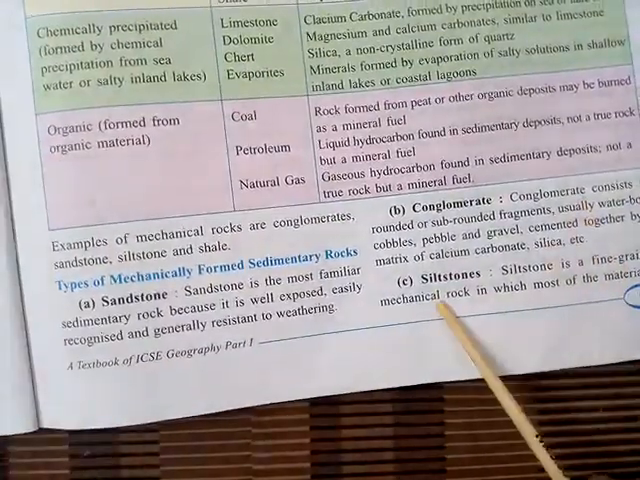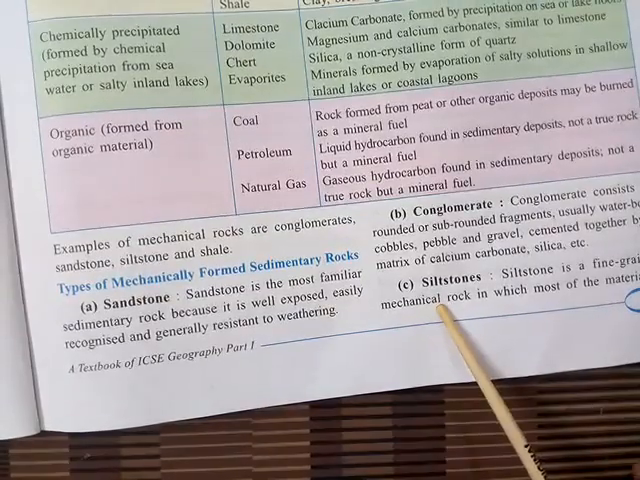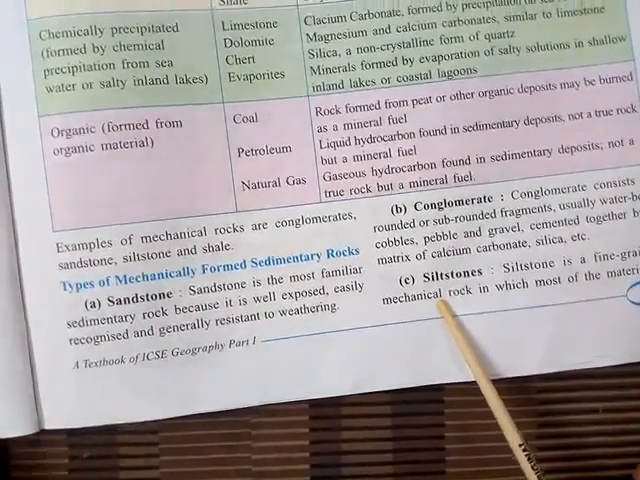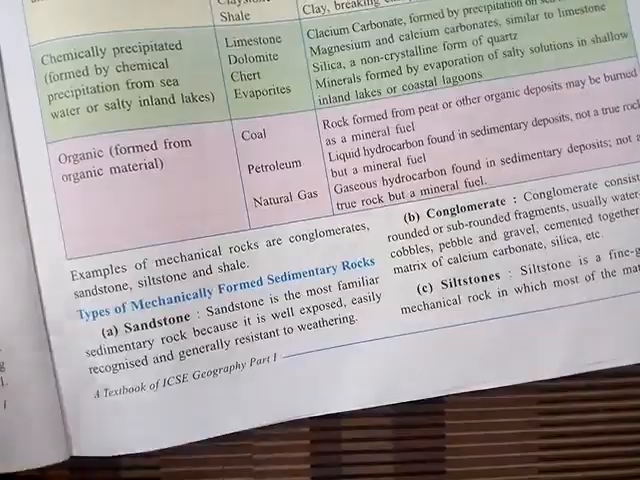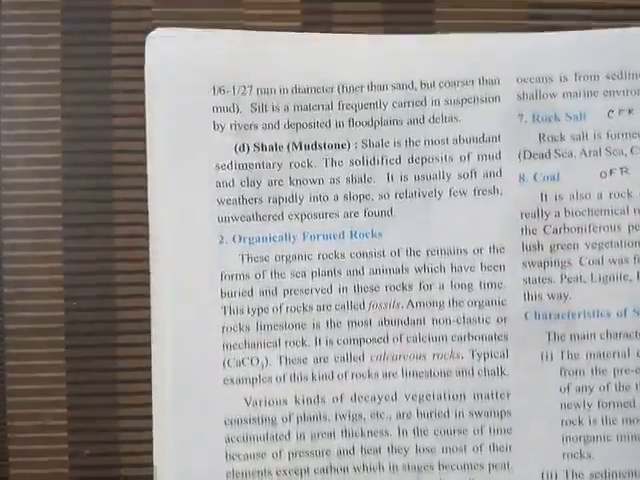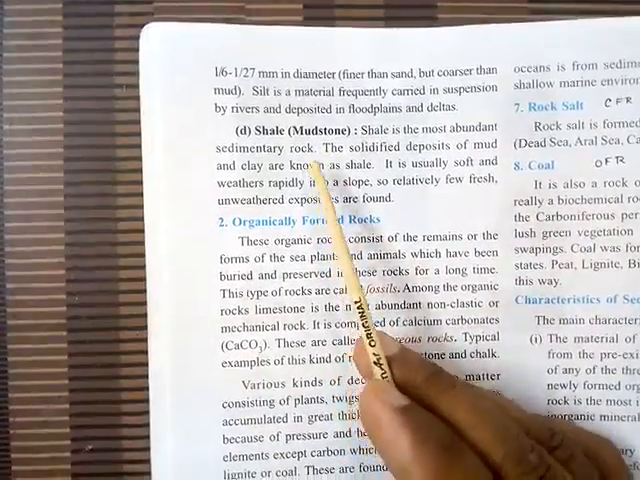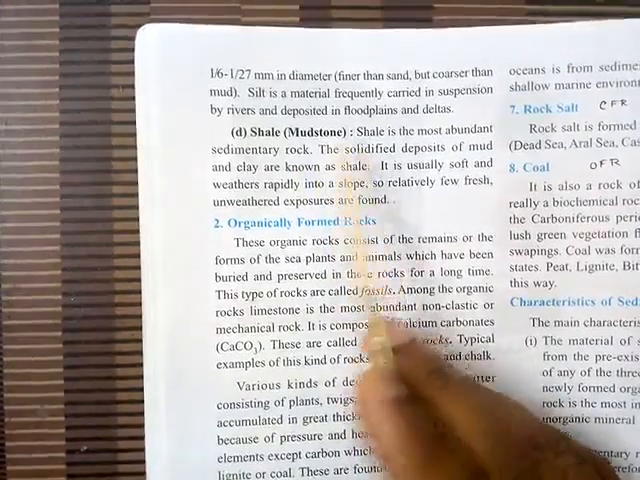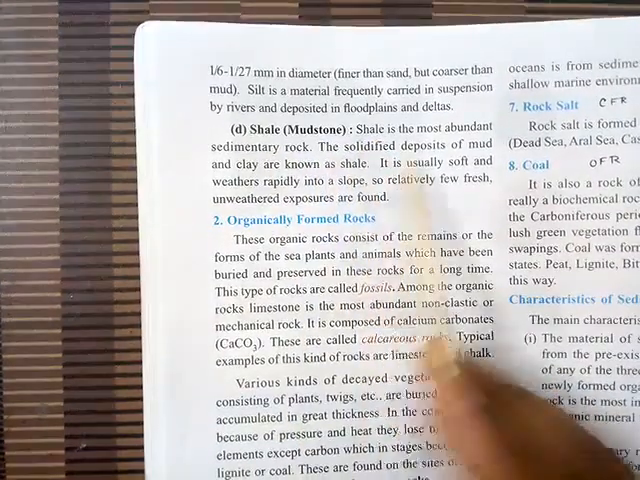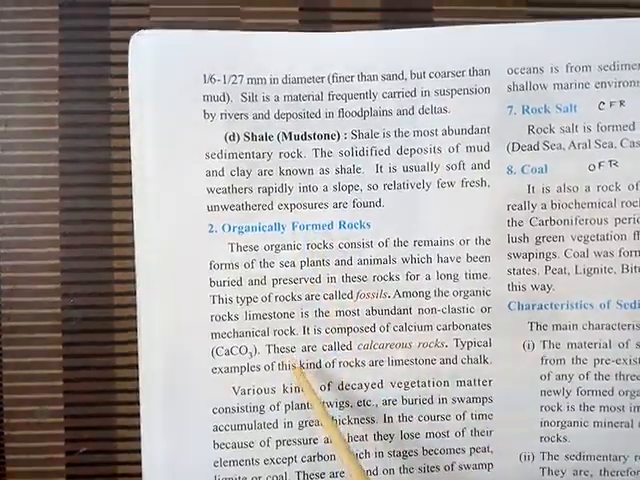Next is the siltstone. When the silt gets solidified, that is, the lithification process takes place, it is known as siltstone. Next, let's see the next rock, which is the shale. Shale, as you can see, is mudstone. When the mud gets solidified, it forms the shale. These are some examples of the mechanically formed rocks.